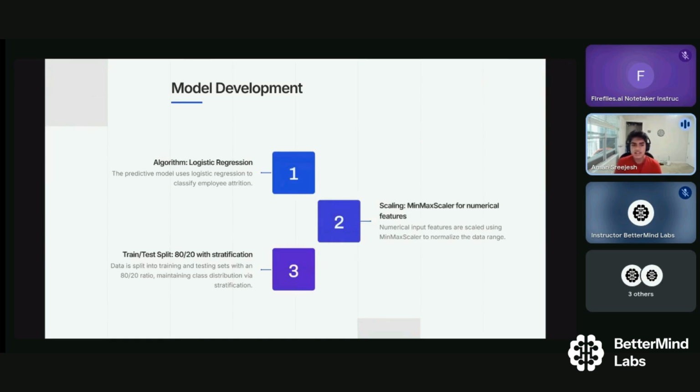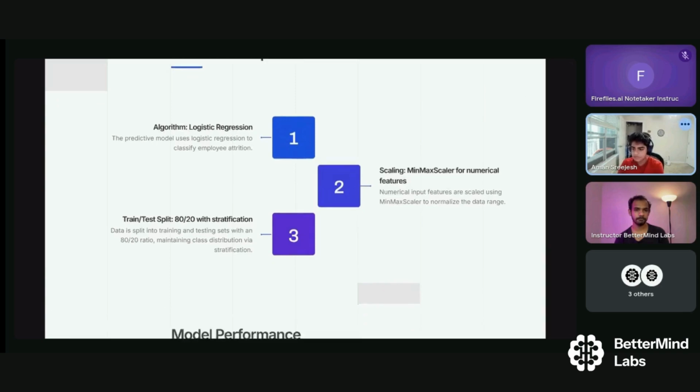After I decided on my algorithm, I went on to the next stages of my model development. As I said, I chose logistic regression, then I scaled all my data to normalize the data range, and I used an 80-20 train test split. So 80% of the data used for training and then 20% for test.